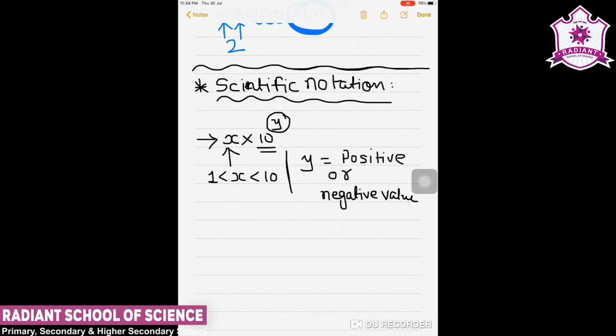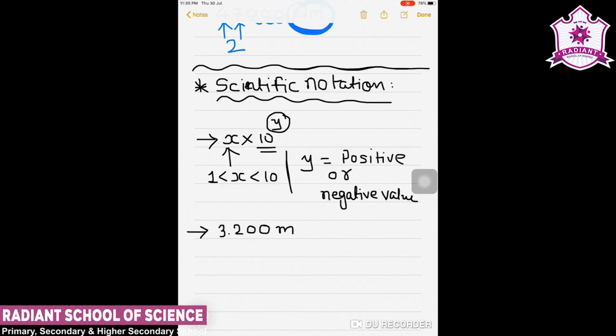So y can be any positive or negative value in power of 10. So this type of notation is called scientific notation.